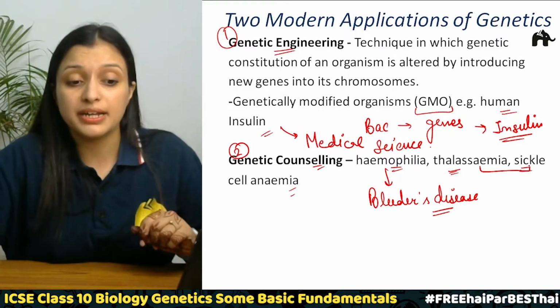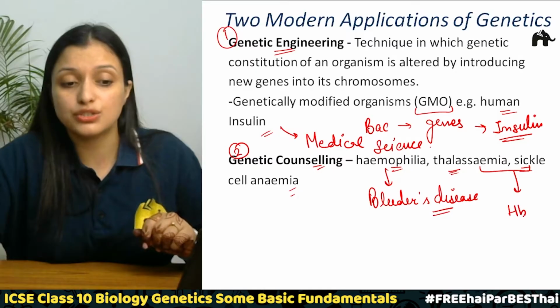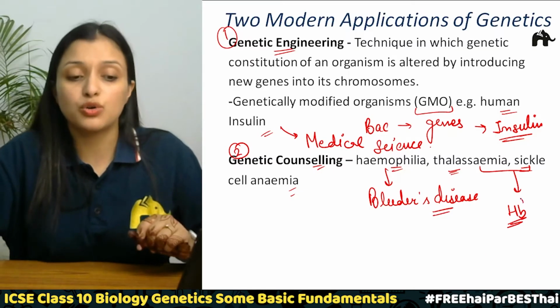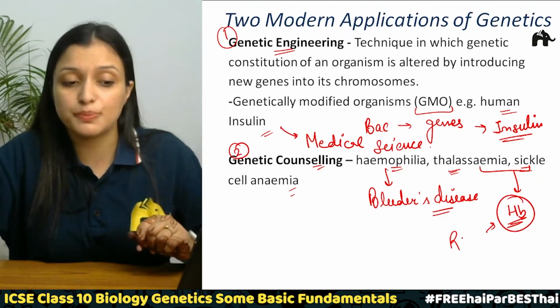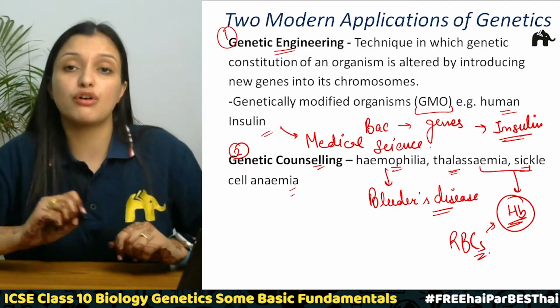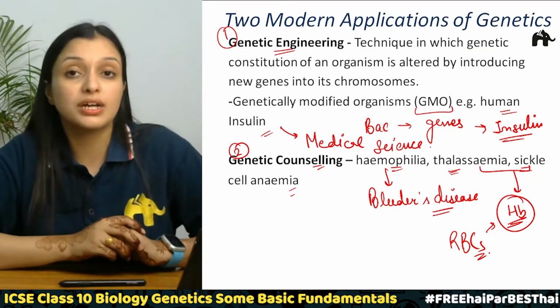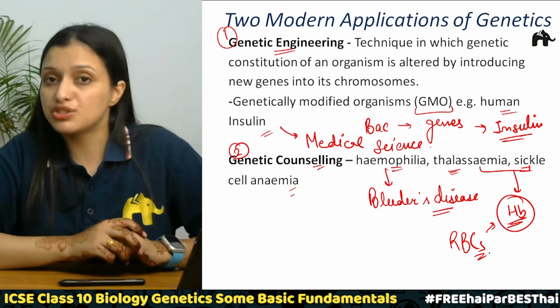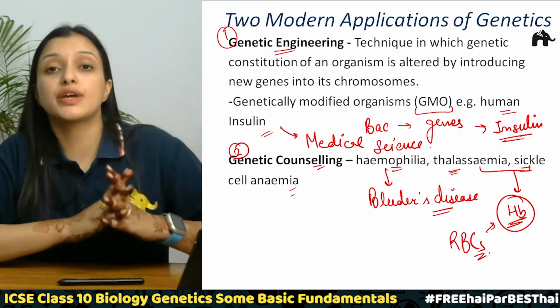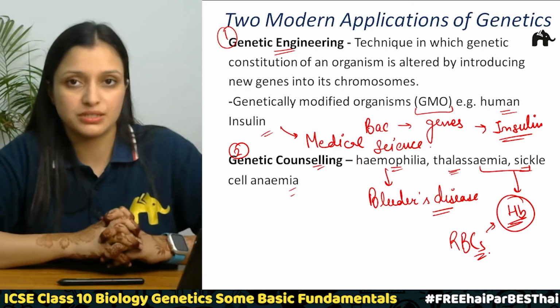Then thalassemia and sickle cell anemia are also related to hemoglobin, right? Hemoglobin is what? It is a pigment which is present in the red blood cells of humans. Correct? So all these diseases are related to the blood and they are very dangerous in case of humans.